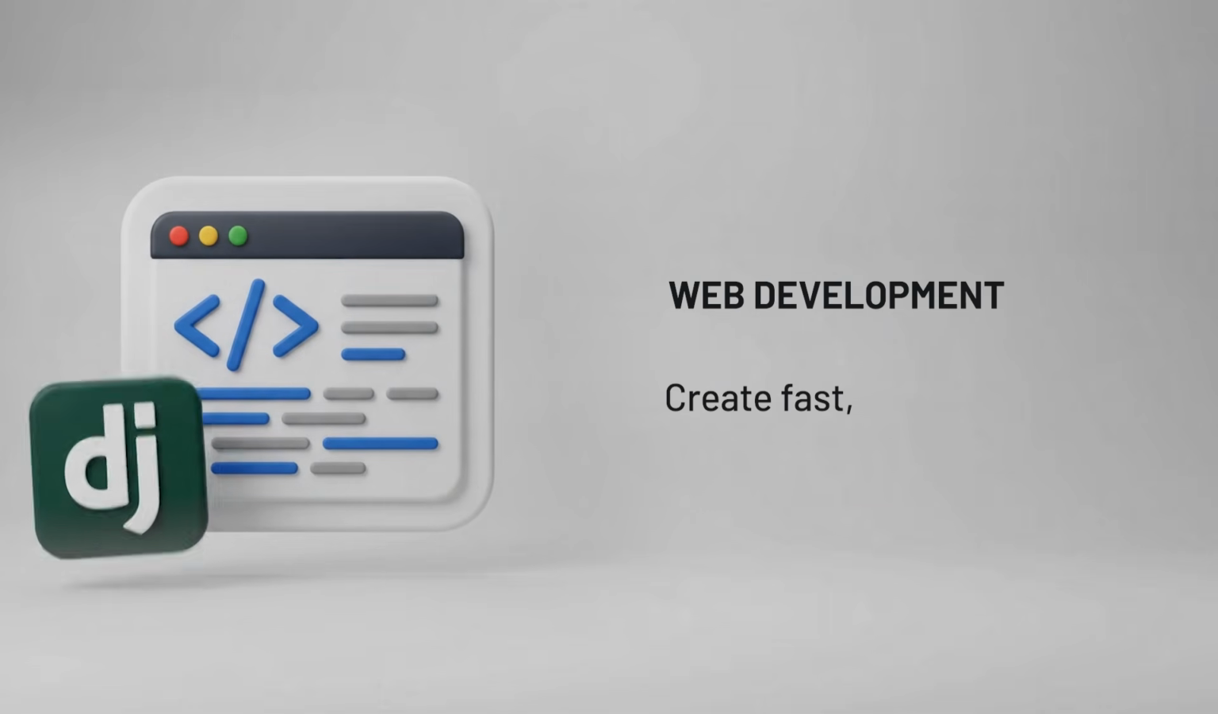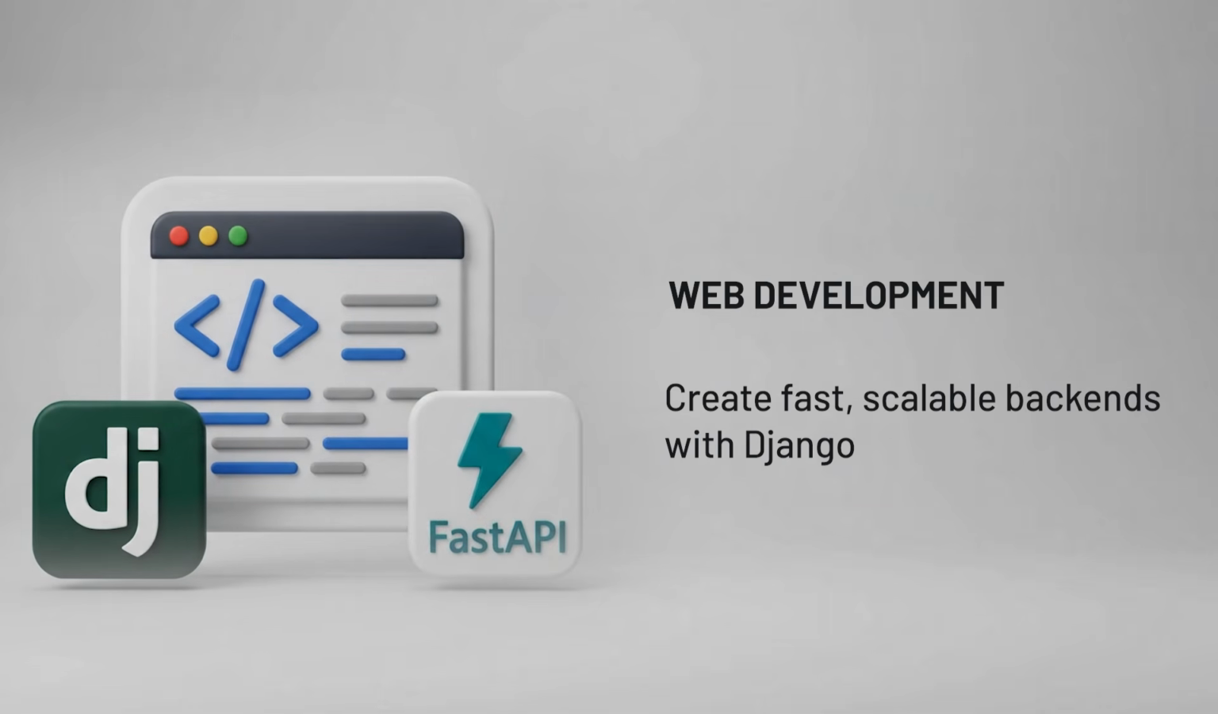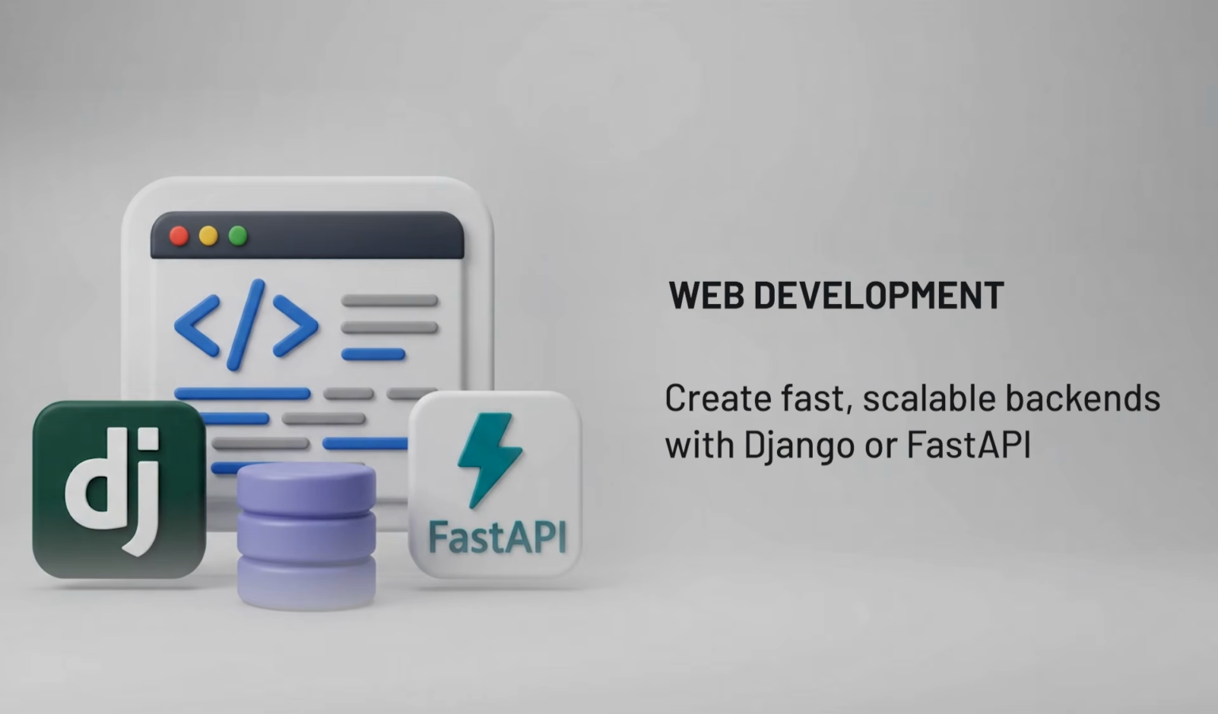Finally, we have web development. If you want to build the backend for websites and apps, this is your path. Django gives you a lot out of the box, great for getting things done quickly. FastAPI is leaner and built for speed, and especially great at building APIs. Either one is a solid place to start. Just pick one and get going.